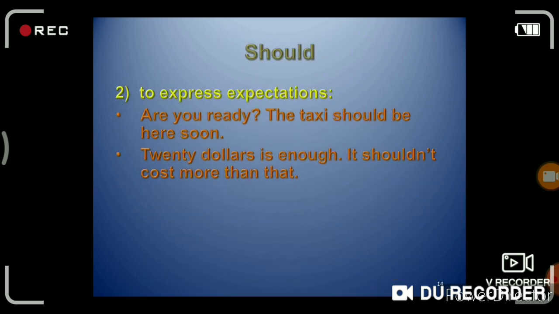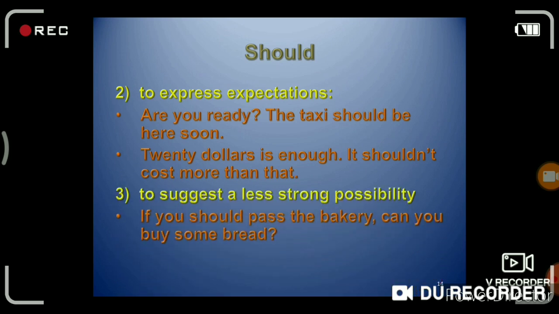The next use of should is to express expectations. For example, are you ready? The taxi should be here soon. $20 is enough. It shouldn't cost more than that.